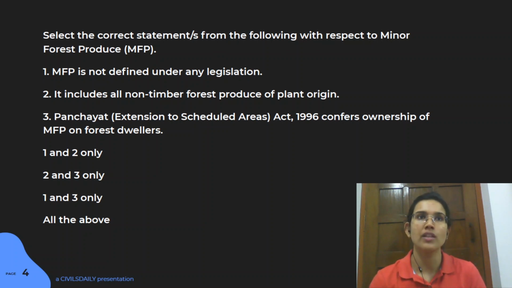And tribal rights over the forest have been recognized all throughout in a lot of different acts. So by that understanding, I think even the statement 3 is right here, that yes, PESA does give them this kind of ownership over the forest, because that is the basic source of their livelihood and income, right? And that has to be recognized here. So that is what this act is actually all based upon, strengthening the idea of the tribals in that area. So even the statement 3 is correct here, right?